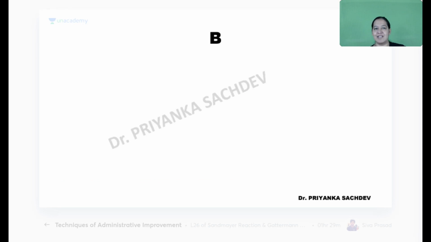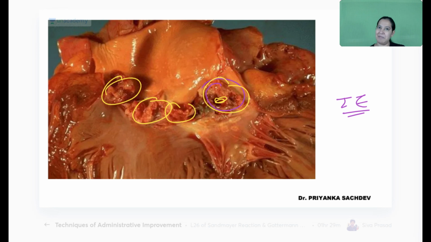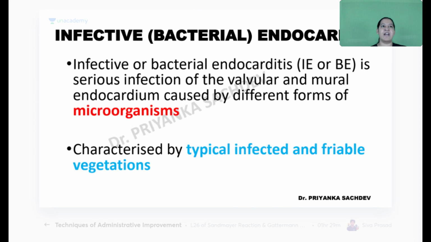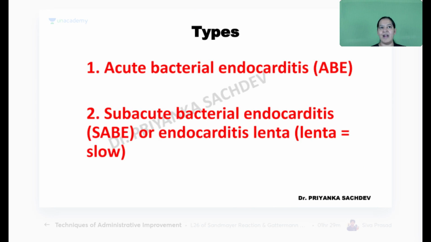Any question can be framed on this. Multiple questions we can frame on the same image. The image will remain the same, and the answer is infective endocarditis. Here I have asked the cause of infective endocarditis, which is intravenous drug user in this particular scenario. Infective endocarditis, also known as bacterial endocarditis, is of 2 types, ABE and SABE.